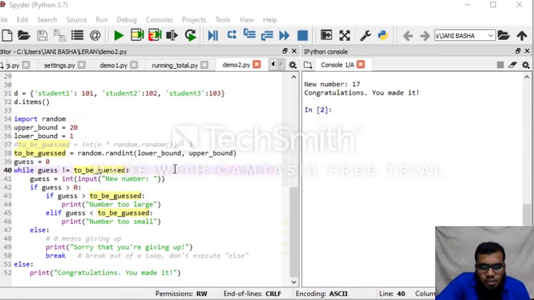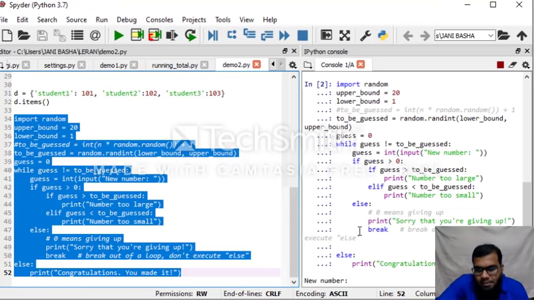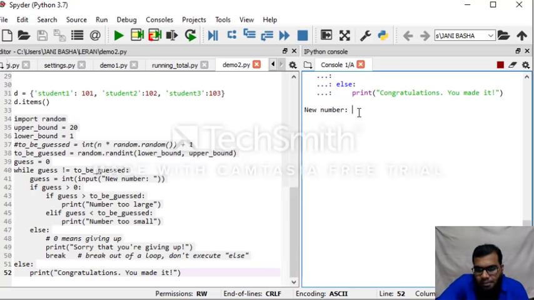Here we try to understand the basic program, based on the problem description we learned earlier in the slide. According to that, we have written this program, which will generate a number between 1 and 20. When you execute it, the program asks you to enter a number. You entered 9, and the program tells you the number is too small.